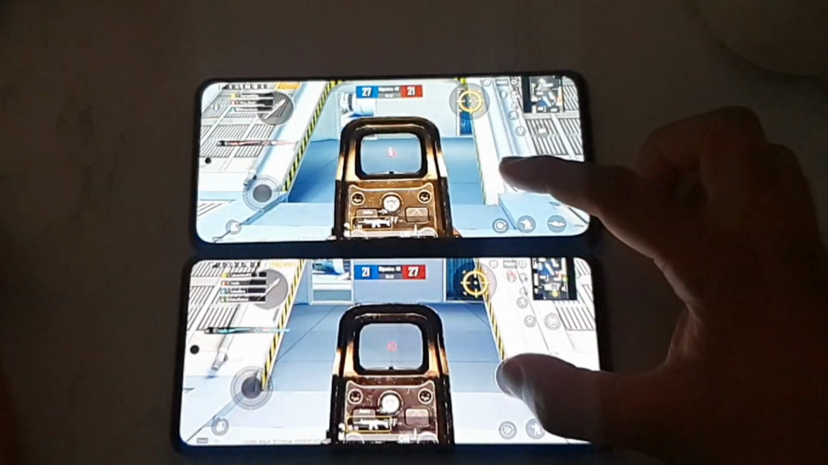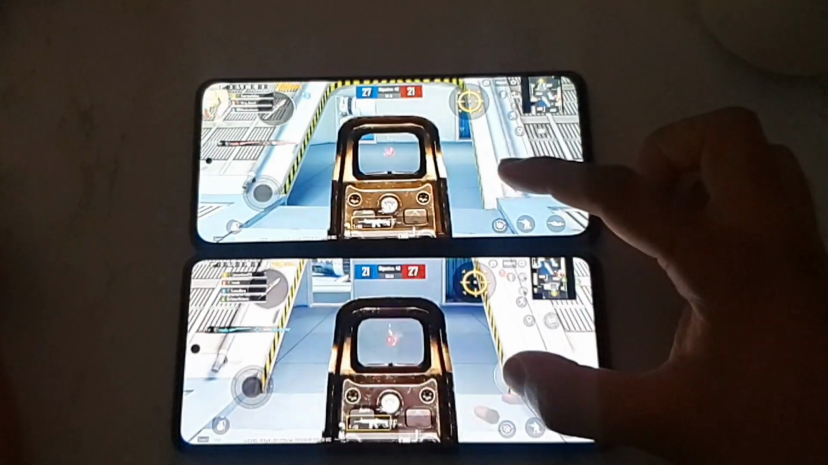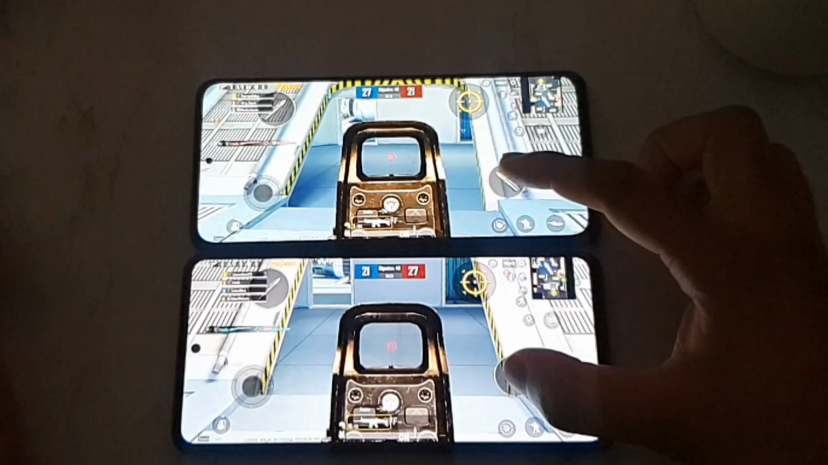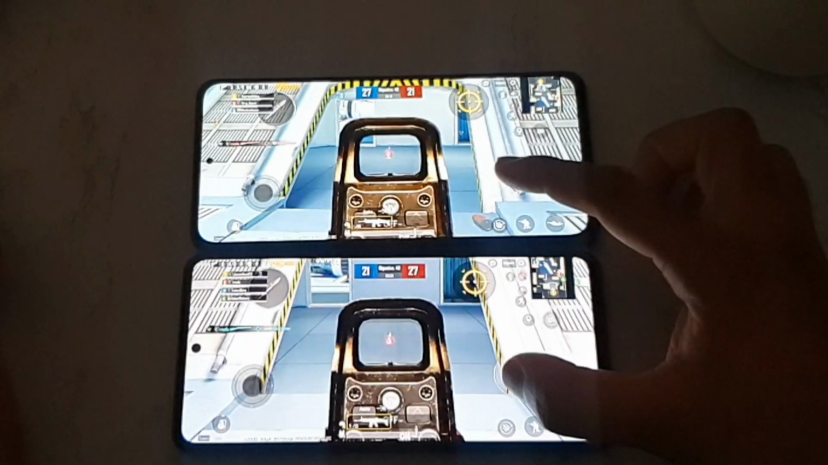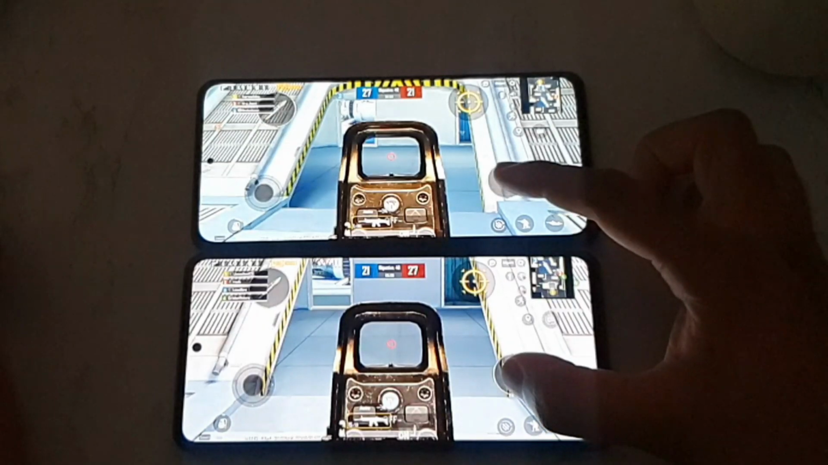Definitely friends, I'll try to compare with other smartphones as well, maybe the OnePlus 9R or Realme X1 Pro or Realme X1 Max as well. Definitely I'm planning to buy a smartphone very soon. Very soon I might get hands on with the Realme X1 Max as well, so I'll try to do the same kind of testing.